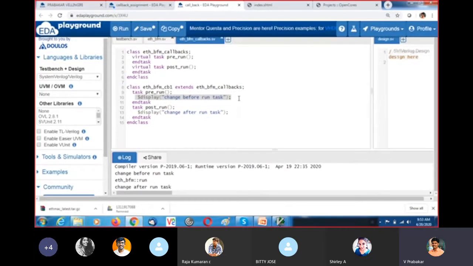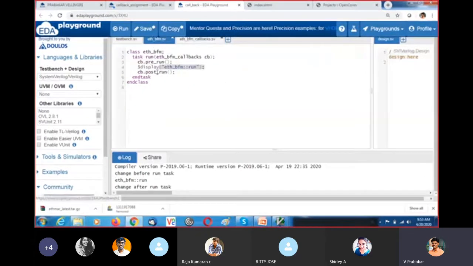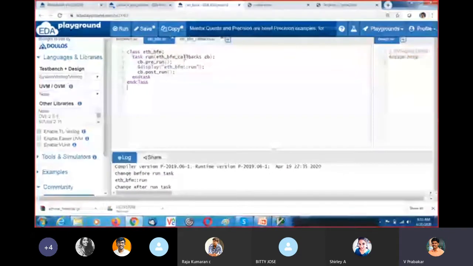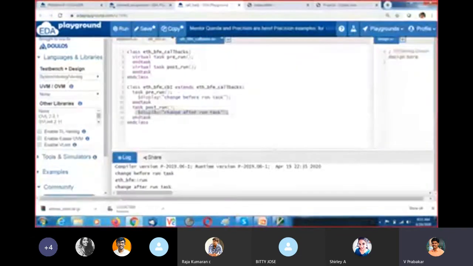If I want to modify after the actual run, I can give it here. So that you can modify the functionality of this BFM without modifying its actual code. This is the actual code. I'm not going to write anything here. I'm writing in the callback, and I'm going to modify the actual functionality.